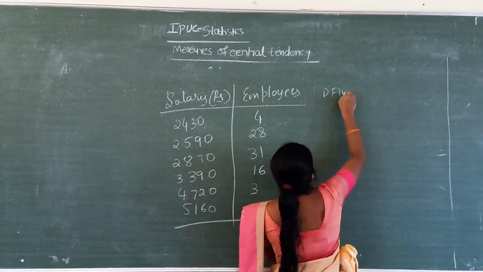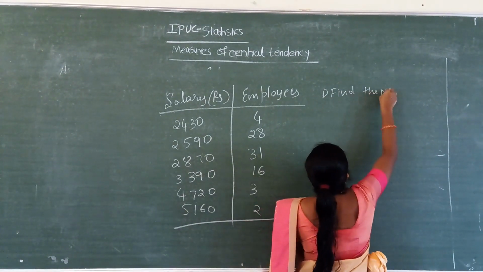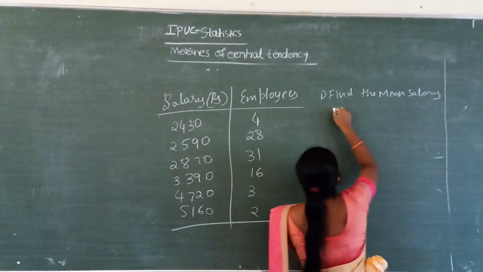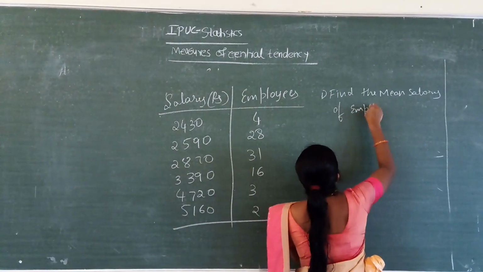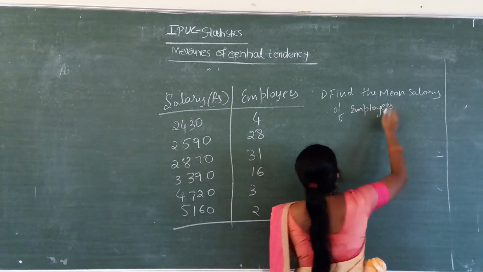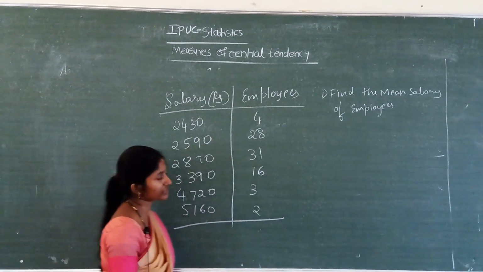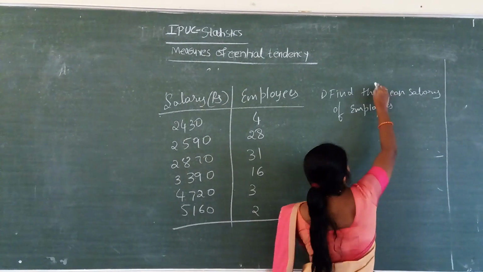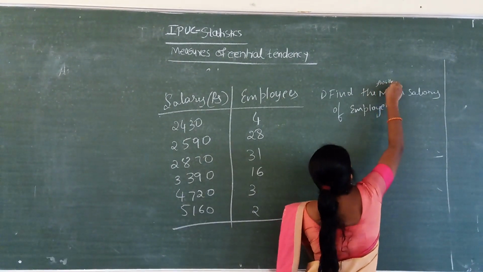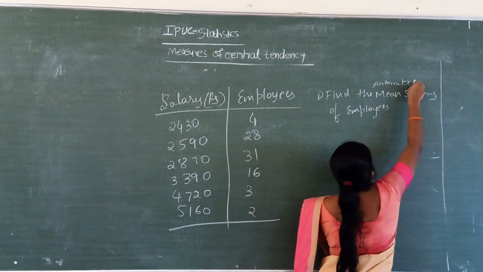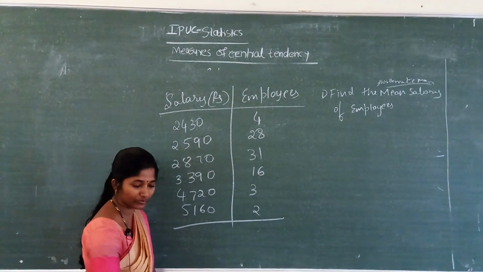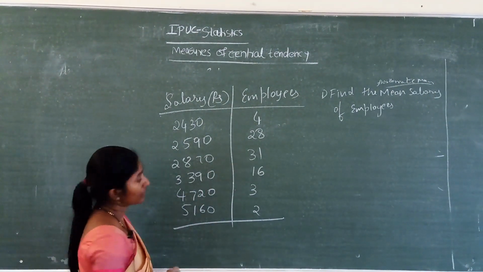Find the mean salary of employees. Mean means arithmetic mean only. You have to find out the arithmetic mean.